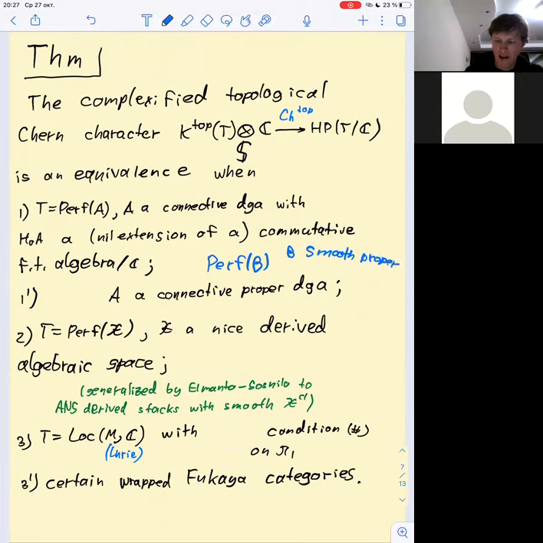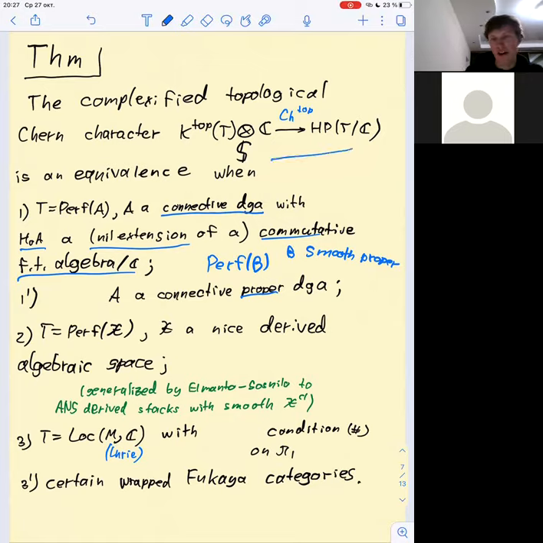One of my examples is that one can look at a connected DG algebra which is proper and even not necessarily smooth, or more generally every connected DG algebra such that its H0 is some nilpotent extension of some commutative finite type algebra over C, maybe a non-commutative nilpotent extension. Then one has an equivalence like this.